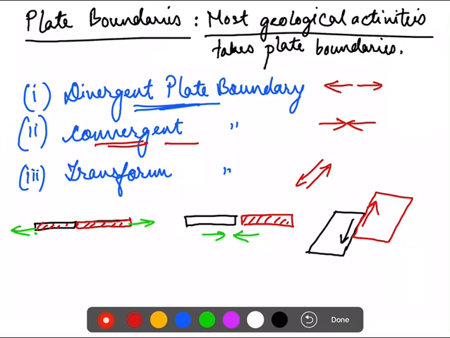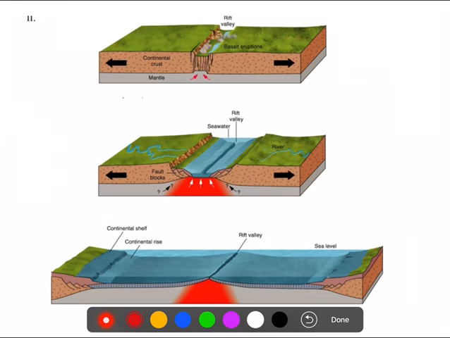All right, moving to the next slide. We are now discussing them one by one in detail. The first plate boundary is the divergent plate boundary. So see what is happening.